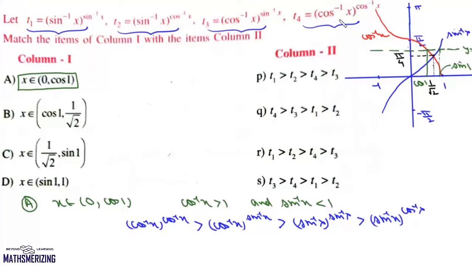So cos inverse of cos x is T4. So T4 will be greater than T3. It will be greater than T1 and it will be greater than T2. So this A matches with T4, T3, T1 and T2, which is Q. So A matches with Q.